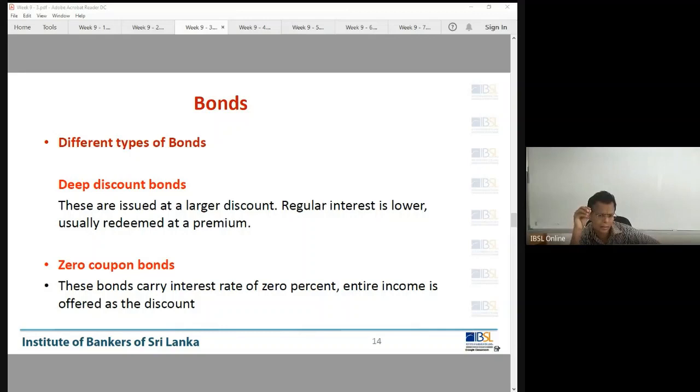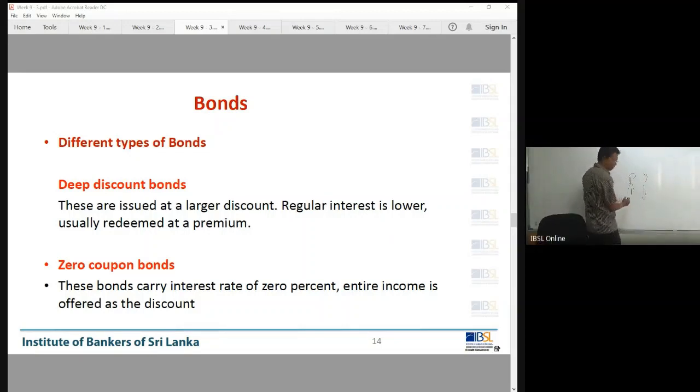Now see, the examiner can test you anything, but you have learned everything. The only thing is you have to organize it. Where do we have this? So what does it mean now? See, price and yield. When the yield goes up, the price should come down.